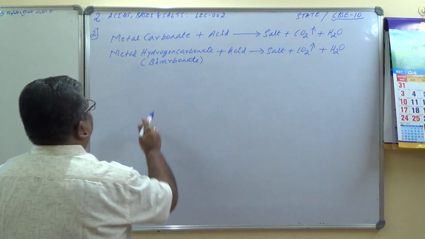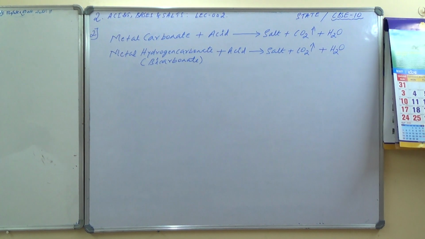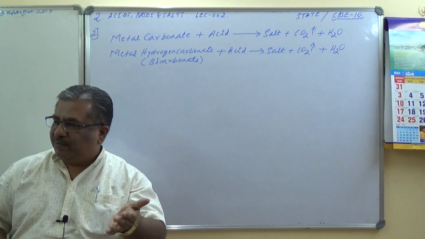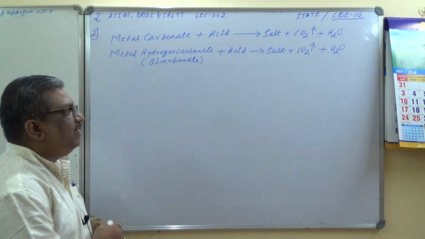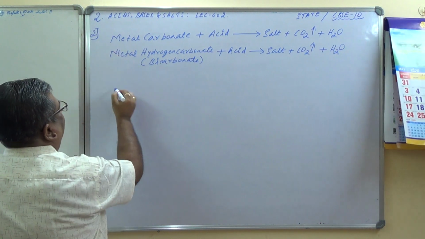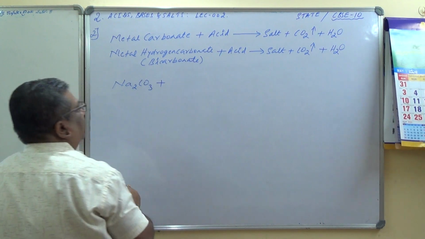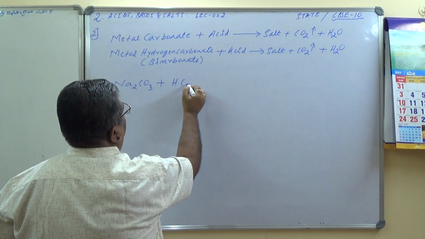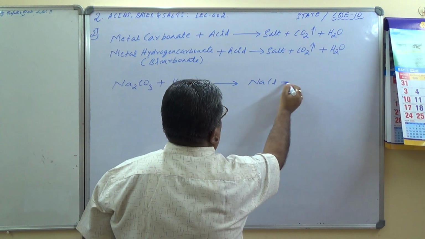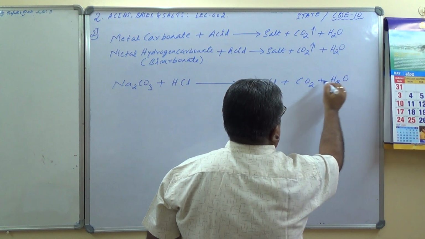So let us take a few examples. Sodium carbonate and calcium carbonate we will take with HCl. First we'll take metal carbonates: Na2CO3 plus HCl, hydrochloric acid, gives you salt NaCl plus CO2 gas plus water.